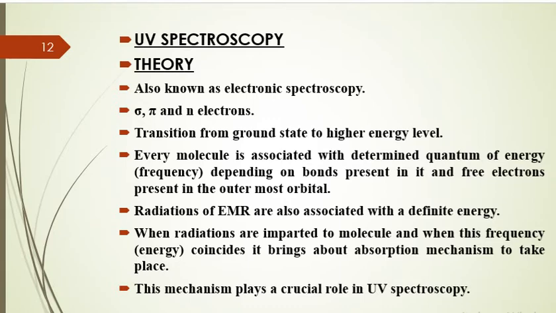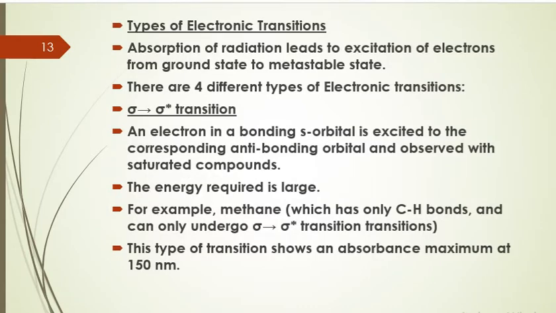As a result, we can say that both qualitative and quantitative analysis can be performed by UV visible spectroscopy on the basis of the different kinds of absorption spectra obtained for a particular molecule. Now, as we have discussed the absorption of energy by the electrons present in the molecule, the next topic which comes to mind is what are the different types of electronic transitions that take place. The transition of the electron is basically the excitation of the electron from ground state to a higher energy level.